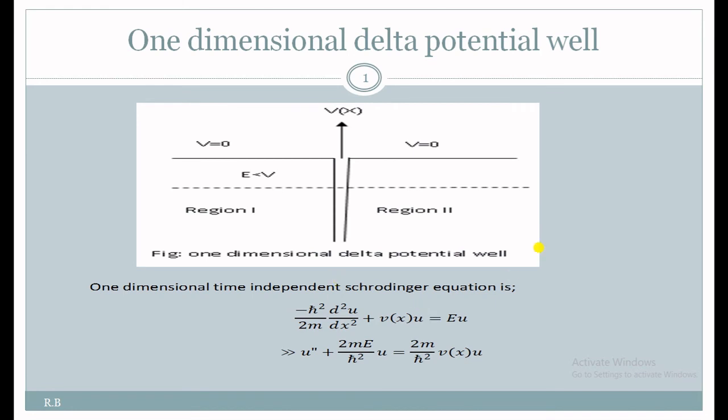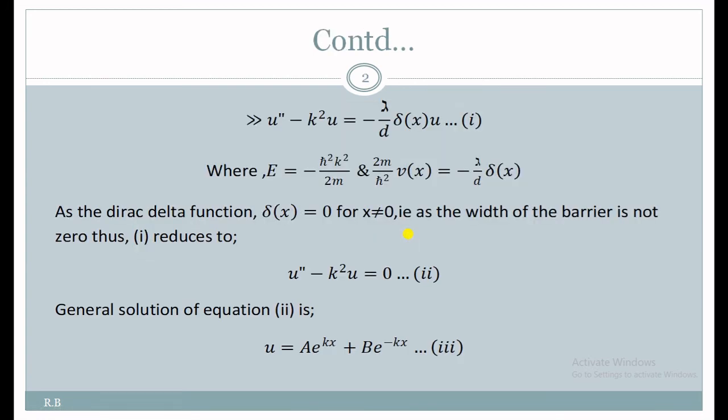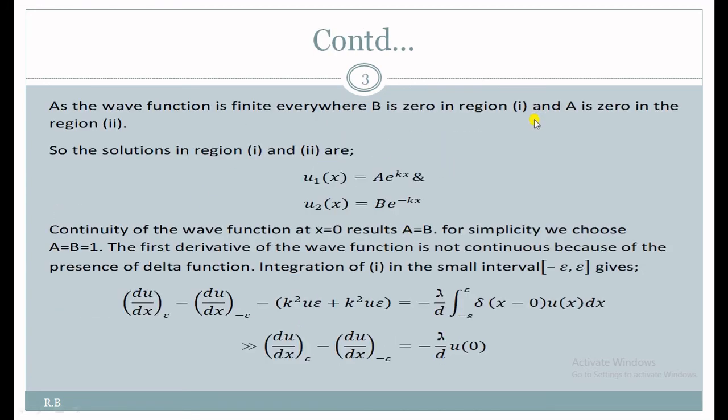And du by dx at epsilon means this is the right side of x equal to 0. In this region, what would be the value of du by dx? We have to look at u2(x) for that, so we have to differentiate u2(x) with respect to x. This epsilon is nearly equal to 0, but positive.